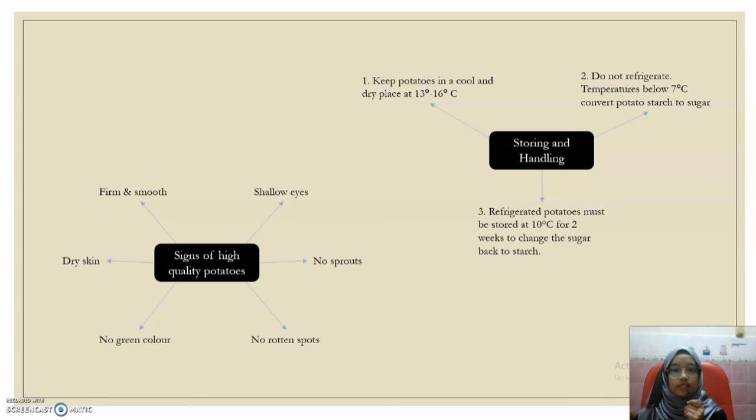Signs of high quality potato. Here we have 6 signs of high quality potato. First, shallow eyes. Second, no sprouts. Third, no rotten spots. Fourth, no green color. Fifth, dry skin. And the last one, firm and smooth.